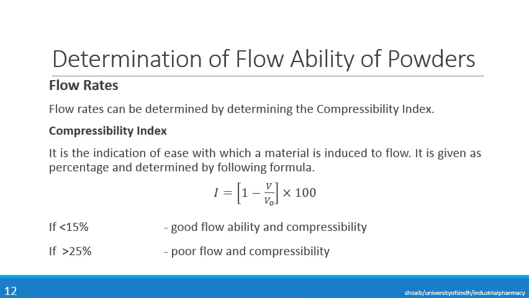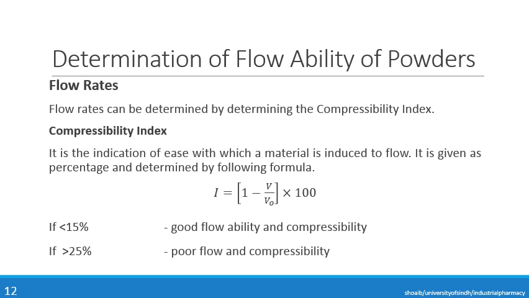Next is the determination of the flow rates, that is, at what rate the powder material will flow, and it can be determined by the compressibility index. Now what is compressibility index? It is the indication of the ease with which a material is induced to flow. For example, if the material is present in a container, and with the slight tilting of the container the powder starts to move, it is moving with ease.